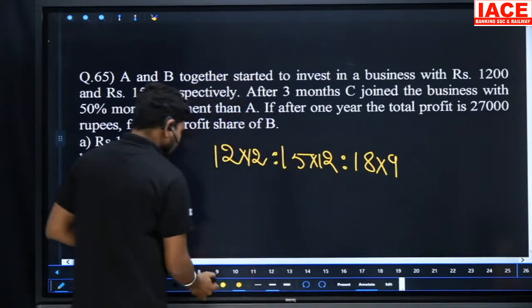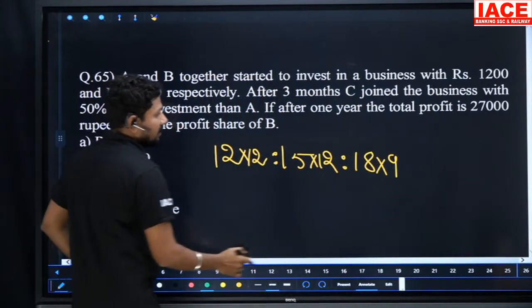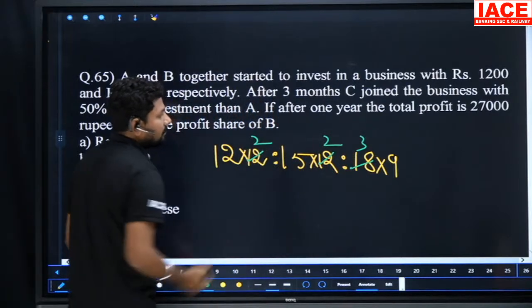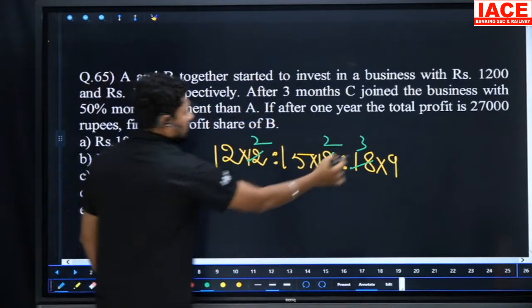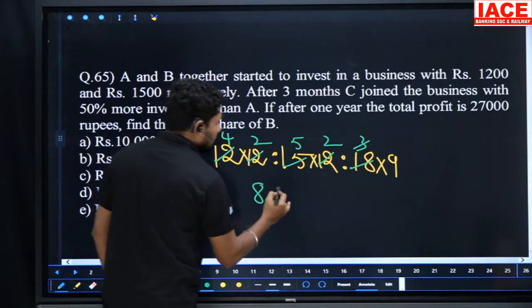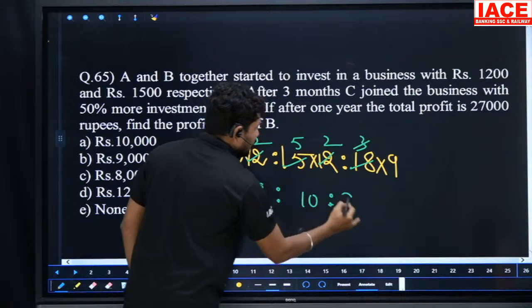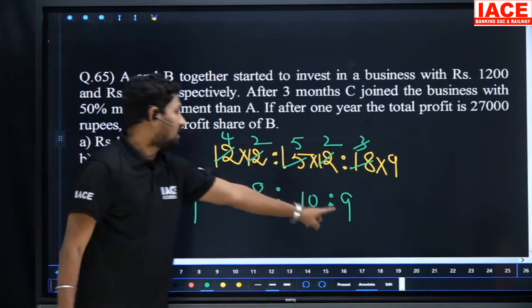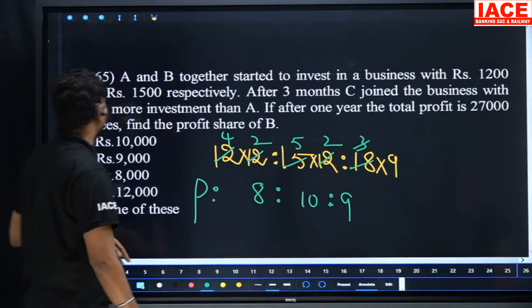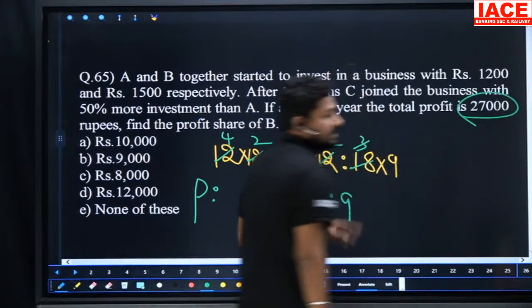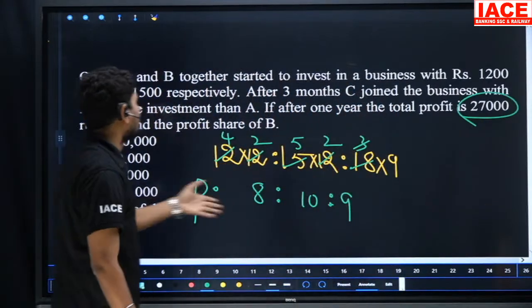Now we have to cancel the values. Each and every term cancels with 6: 6 3s are, 6 2s are, 6 2s are. Again cancel with 3: 3 5s are, 3 4s are, 4 2s are 8, and 10 and 9. These are the profit ratios. The profits are 8:10:9. 8 plus 9 is 17 plus 10, total is 27 parts. 27 parts is equal to 27,000 profit.